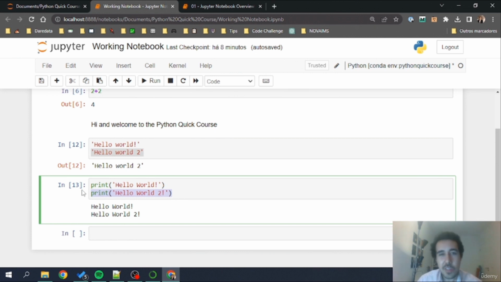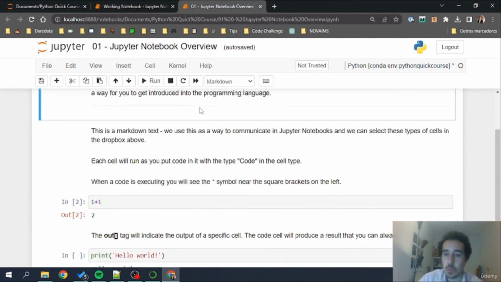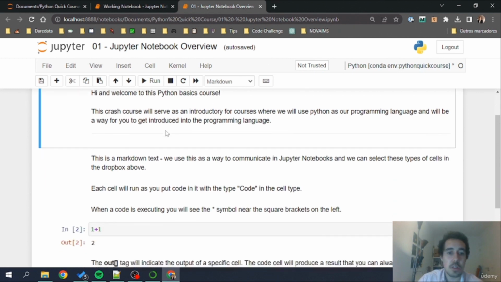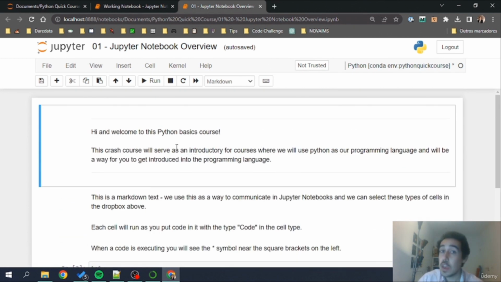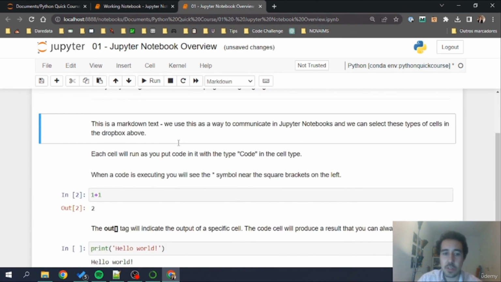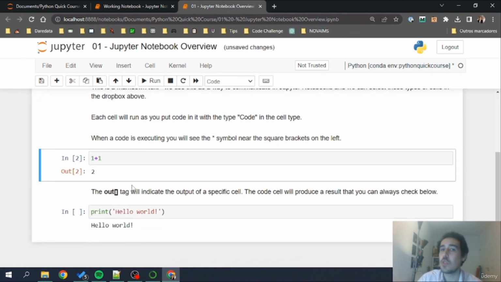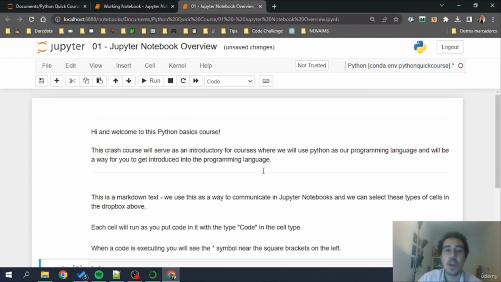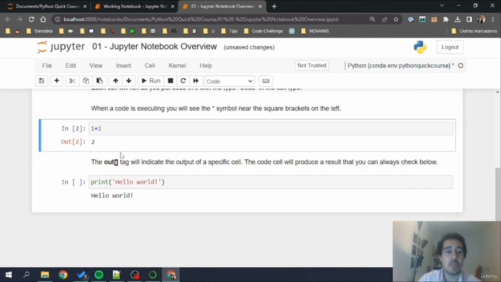Now, I think this is the basics of notebooks, and what you can also do is go here to the notebook that I've provided. You can go through this text that you see here. If you double click on this text, you'll see that you have written code right here. The BR is basically markdown code for a new line. You also have other stuff that you can explore, and you have here two lines of code just like we described. Go to this notebook, play around, try to do your own code inside the cells, or you can open a new cell here.